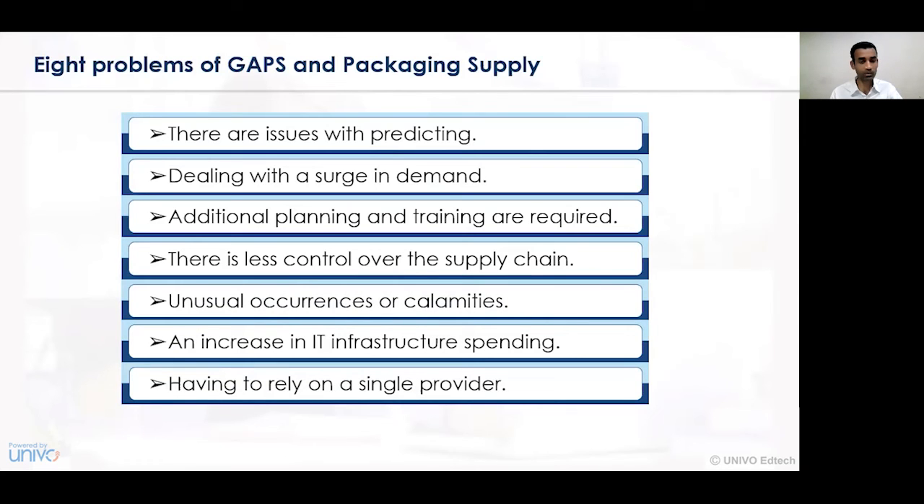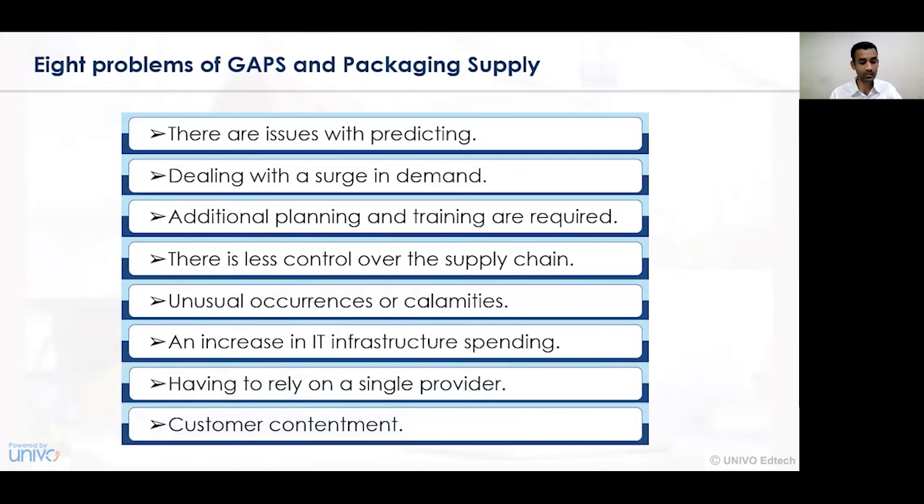Having to rely on a single provider. Certain providers of certain goods and services are of a limited nature, and hence from those perspectives the gaps can be identified at an easy level, and the problem in the business organization may occur at a gradual stage.